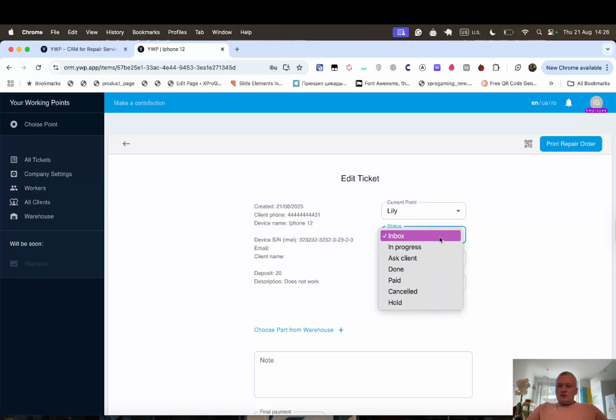Status: inbox, in progress, ask client, etc. For example, it will be in progress. Priority: low, high, medium, and assign this task to a developer or to a manager. You can add a worker, for example, for repairing devices. You can add a manager or something else. So I will assign this task to Igor Storozhuk.